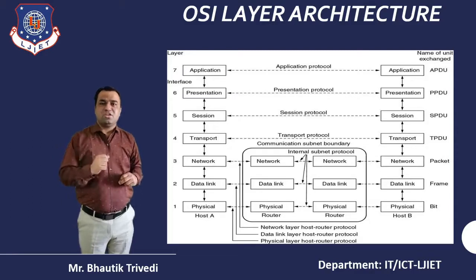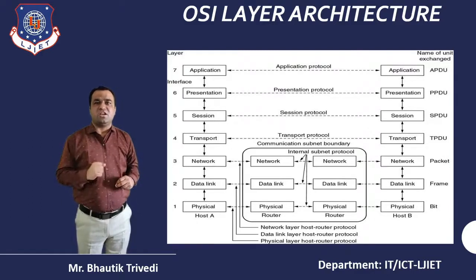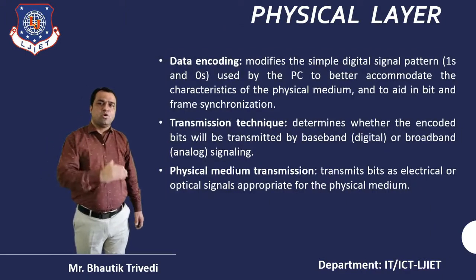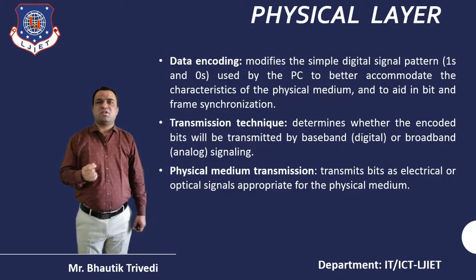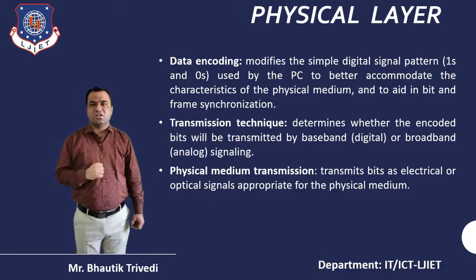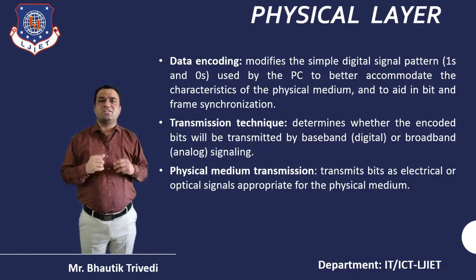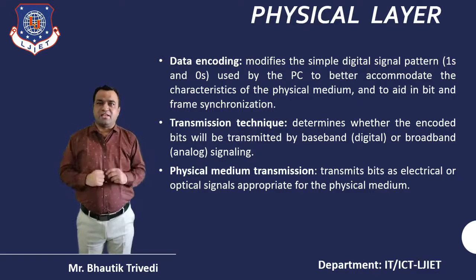At least you should know each and every layer's functionality. So let's start with the first one, bottom to top. The first one is known as the physical layer. So why do we use the physical layer in the OSI model? What's the logic behind that?